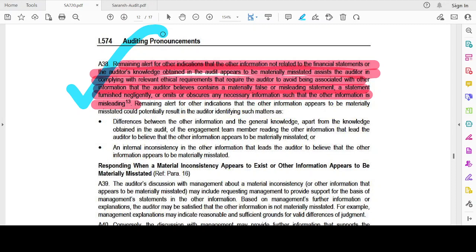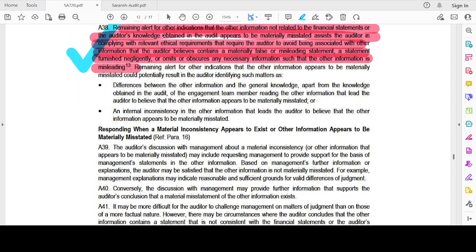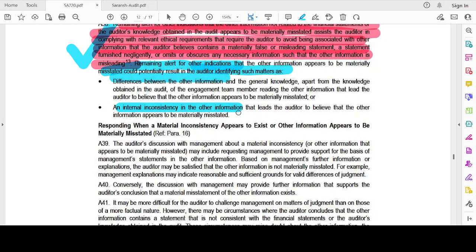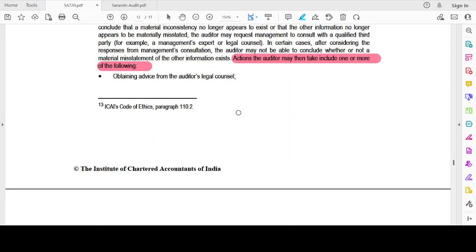That means a material false or misleading statement, a statement furnished negligently, or one that omits or obscures necessary information is misleading. Remaining alert could result in the auditor identifying matters such as differences between the other information and internal inconsistency in the other information that lead the auditor to believe the information appears to be materially misstated.